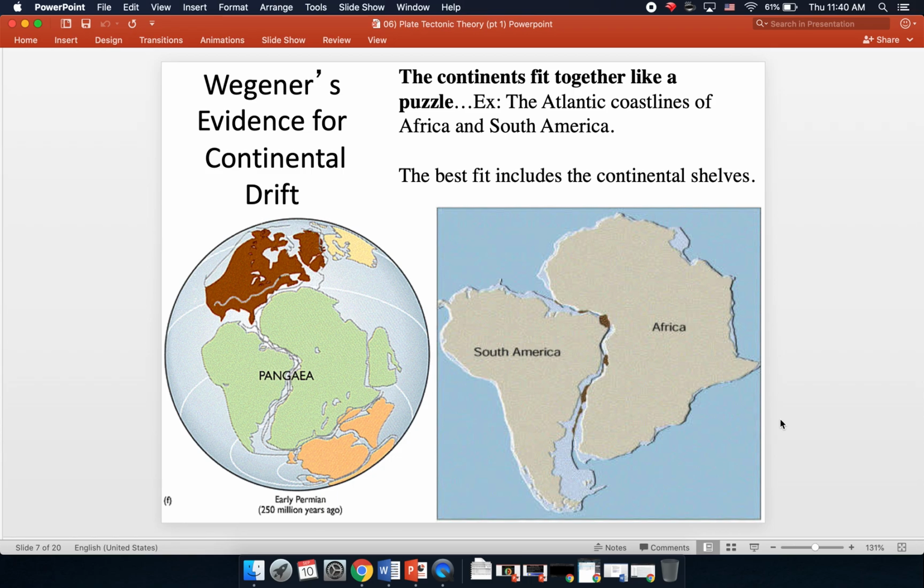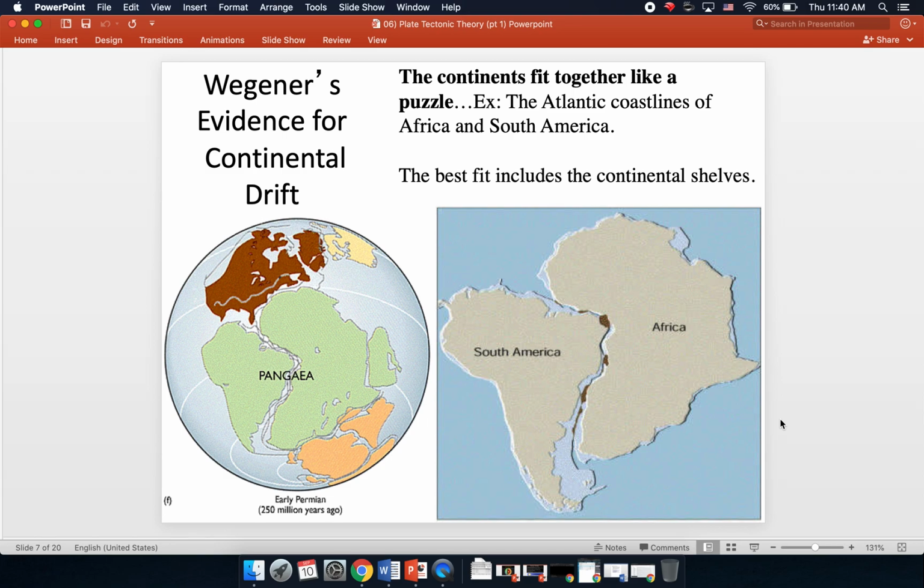Alright, so in science, if we make a claim, we have to back it up with evidence. Here's some of Wegener's evidence for continental drift. One of the first things that got the wheels in his head turning is that some of the continents, if you look at them on the map, it looks like they would fit together like puzzle pieces. The most obvious is South America and Africa.